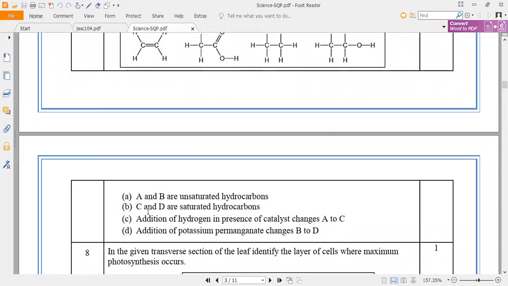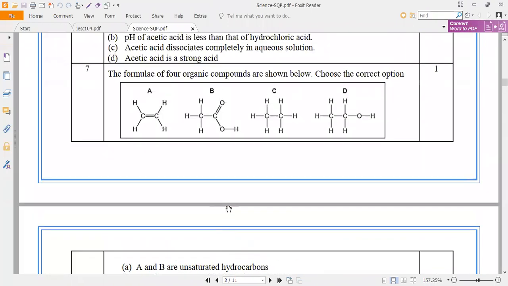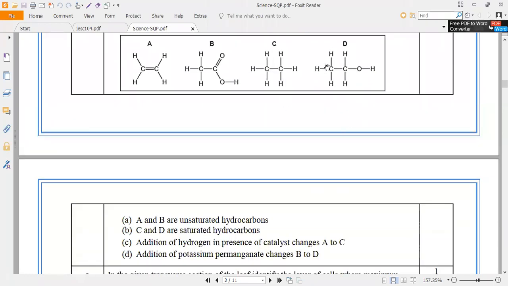Now look at C and D also. C and D are saturated hydrocarbons. Yes, C is a hydrocarbon, I will consider, but D contains oxygen. Is it called a hydrocarbon? No, it is a derivative of the hydrocarbon. So like that, we can eliminate options A and B. Definitely the answer will be in C and D. Eliminating options in MCQs is always very important.